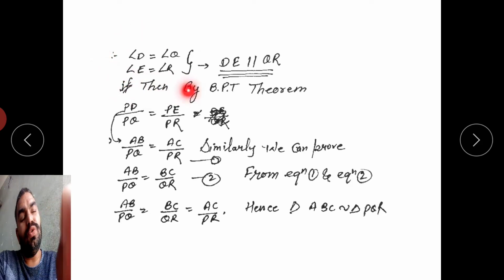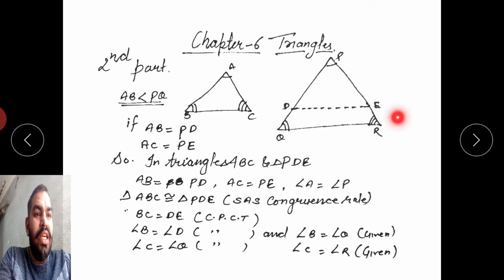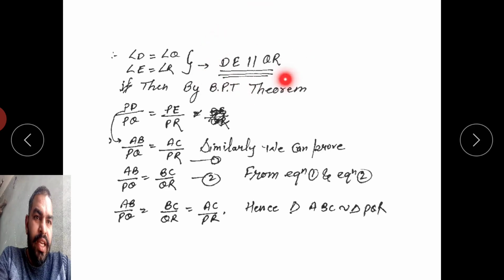If these two angles are equal, then line DE is parallel to QR. If this angle is equal to this angle, then this line is parallel to this line. Why? Because if corresponding angles are equal, then lines are parallel. Same, if the line is parallel, then by the BPT theorem, the ratio of their corresponding sides are equal.